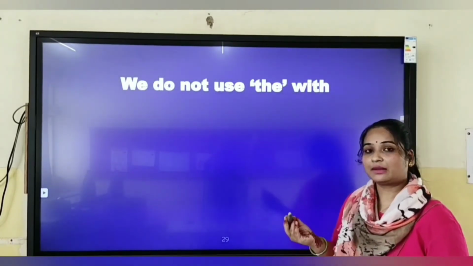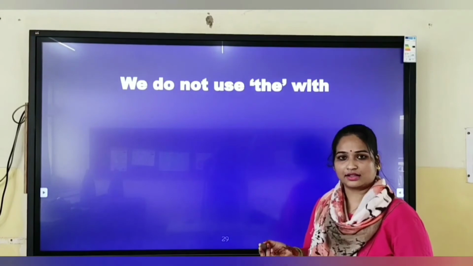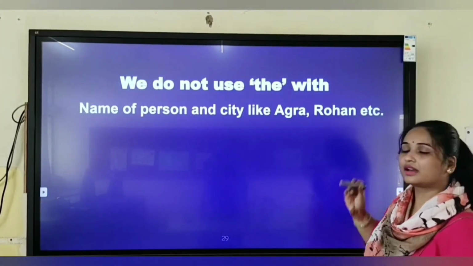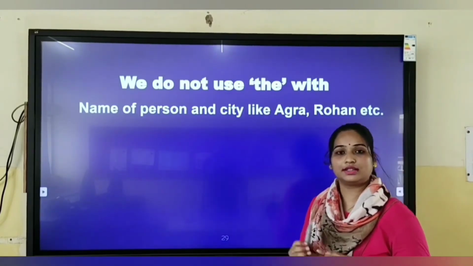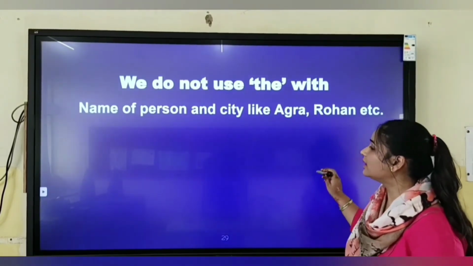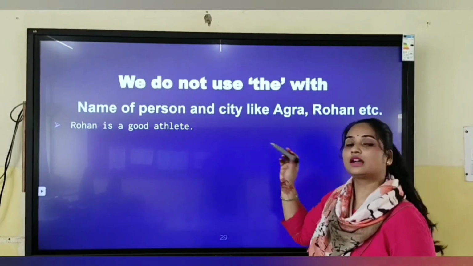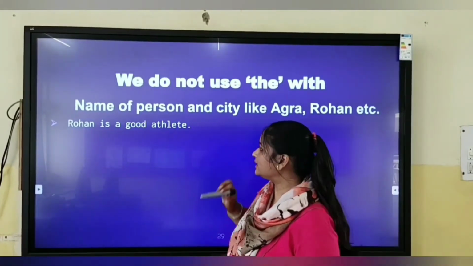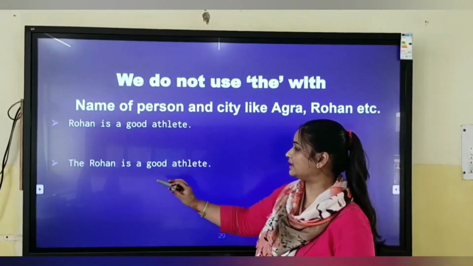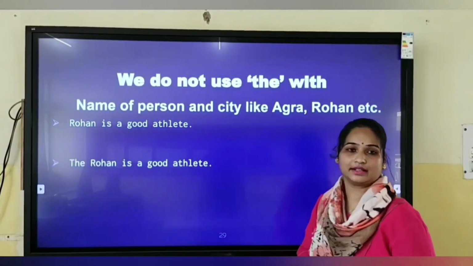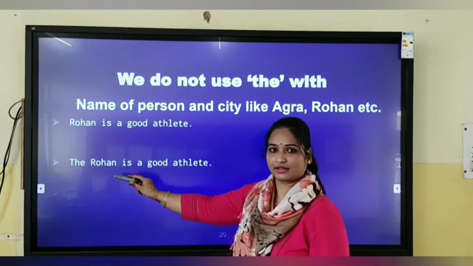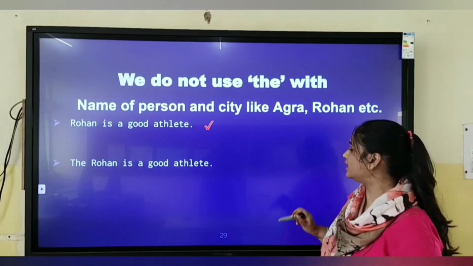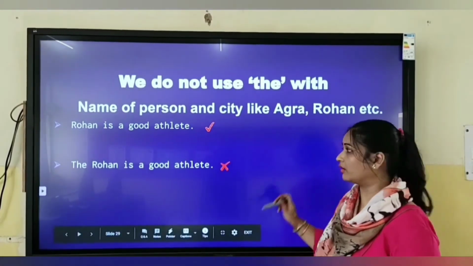But sometimes we do not put article the. There are a few exceptions, like names of persons and cities, like Agra, Rohan, etc. We never put the article before these things. For example, Rohan is a good athlete. Rohan is the name of a person. So is this sentence correct or is this sentence correct? The Rohan is a good athlete. Name of a person is there. We never put article the before a name of a person. So this is correct and this is wrong.